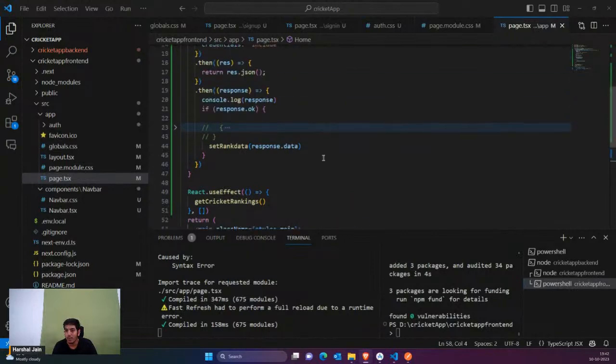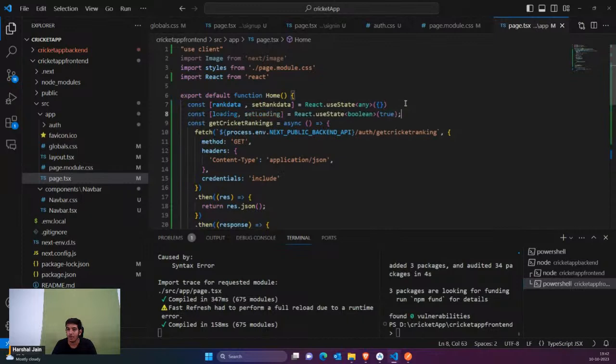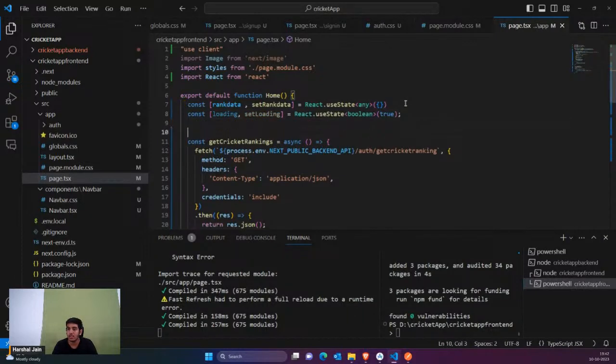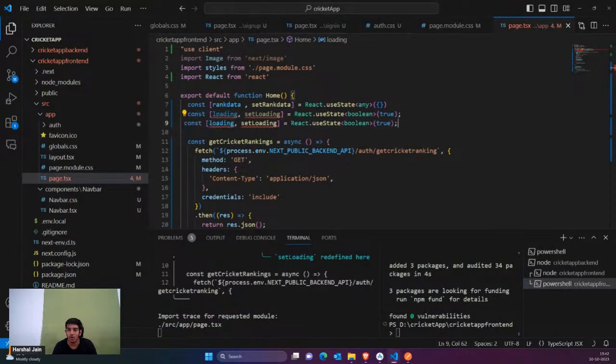Okay, so here we have added a few details, but when the data is actually loading, you have to wait for some time. So you can add a loader also. I would just add a loader here. It simply says when data is loading, I would make the loader true, else I would make it false. And then I would set the errors also. So I would create a hook for errors also.